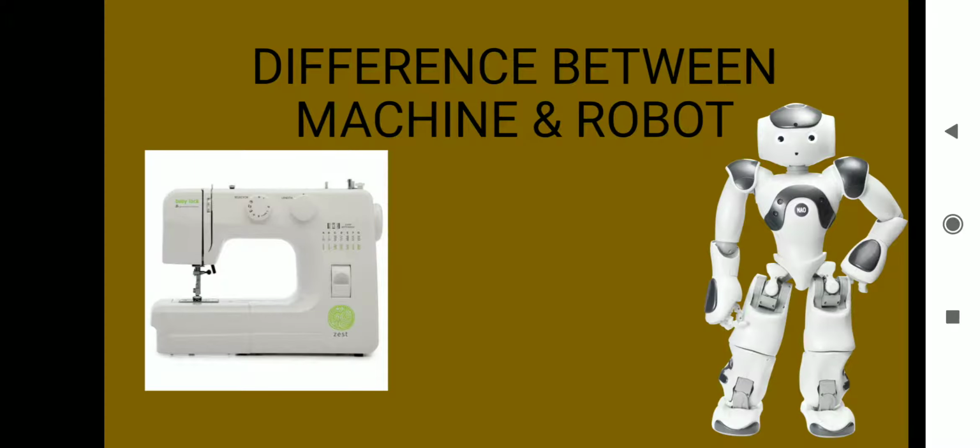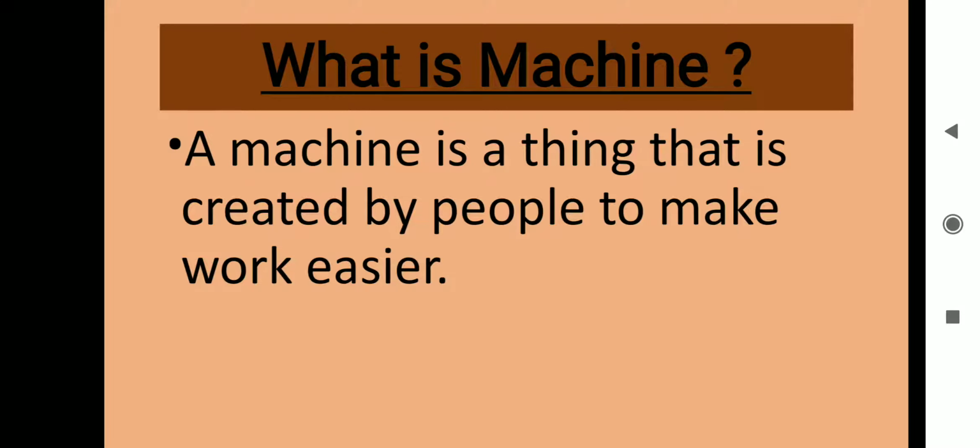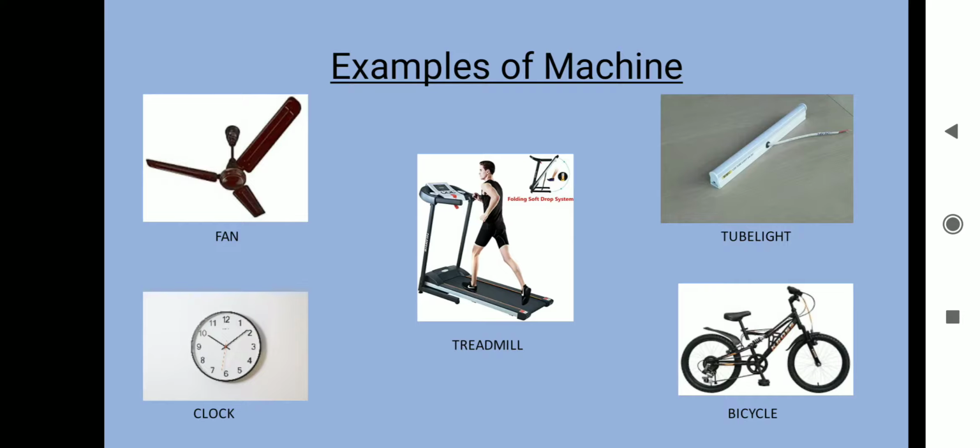Today we are going to learn the difference between machines and robots. What is a machine? A machine is something which is created by people to make our work easier. That is fan, treadmill, clock, tube light, bicycle. These are machines. These are very common.